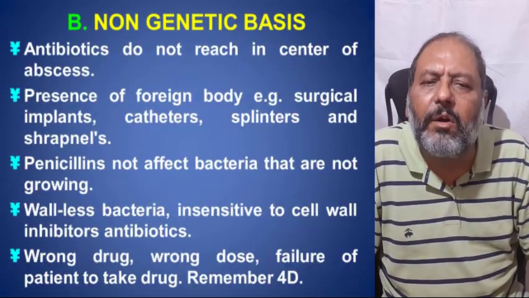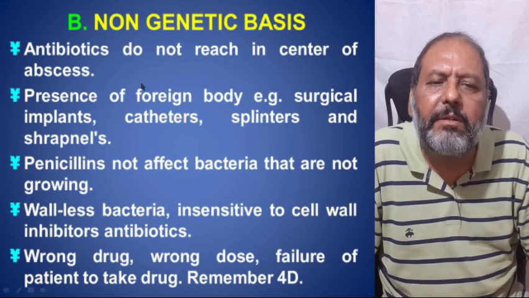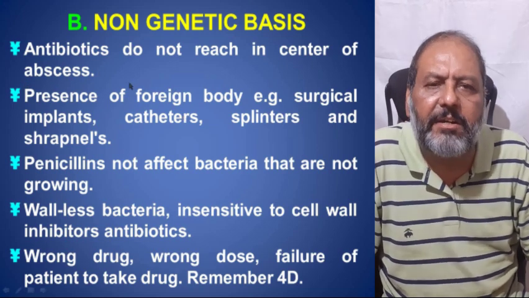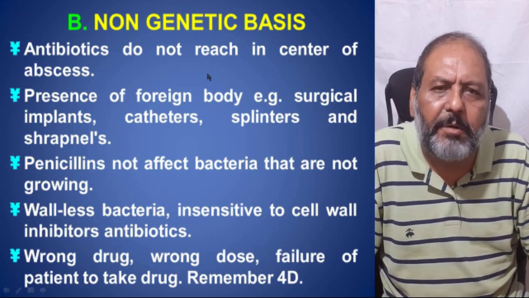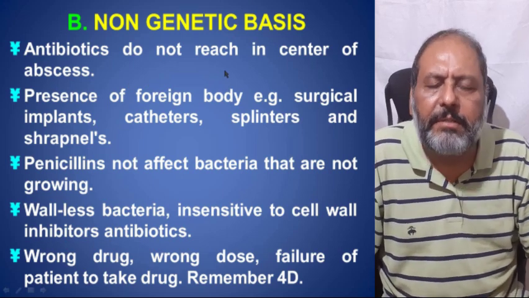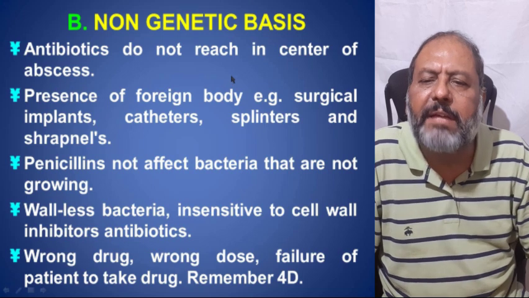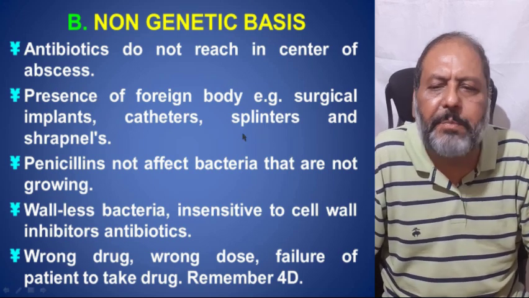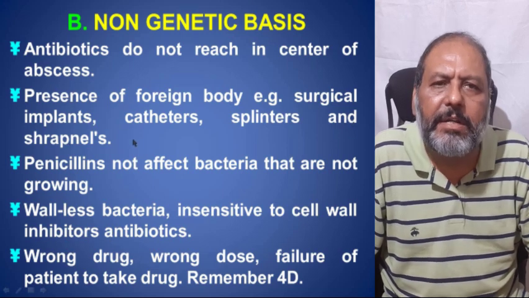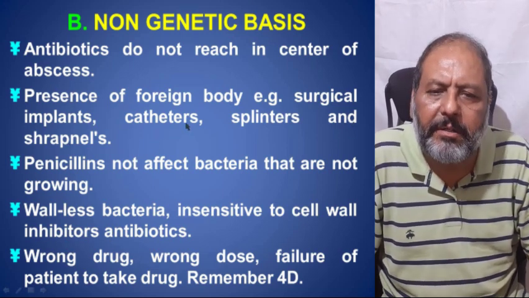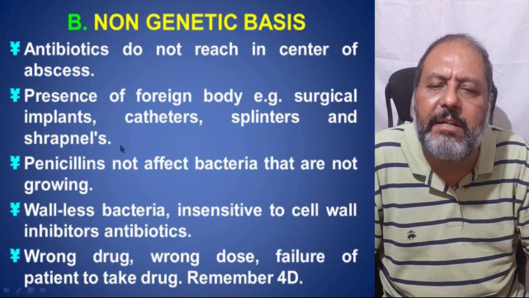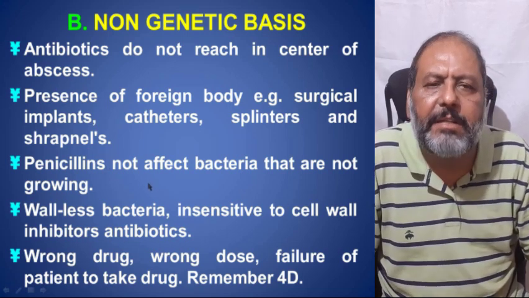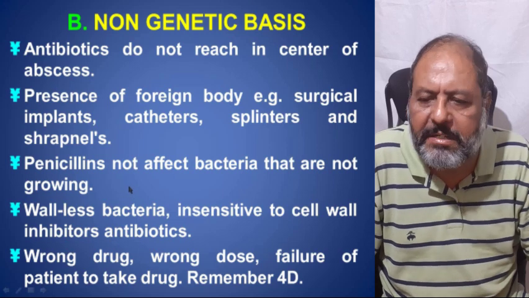So, coming to the non-genetic basis, antibiotics do not reach the center of the abscess, so you have to have an early drainage of the abscess, as the antibiotics are not able to reach it. Presence of a foreign body like surgical implants, catheters, splinters and shrapnel also hinders the perfusion of the antibiotic in those areas. Penicillin does not affect bacteria which are not growing, meaning it is not effective against static bacteria.